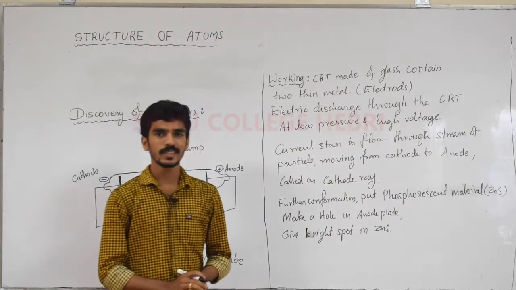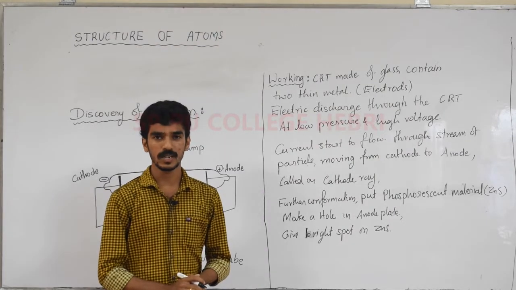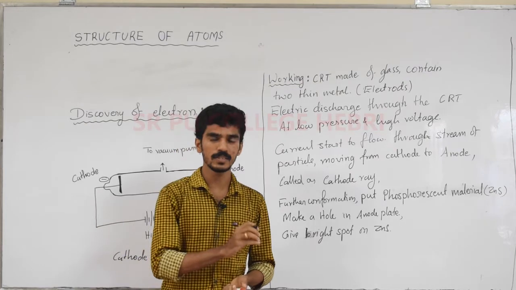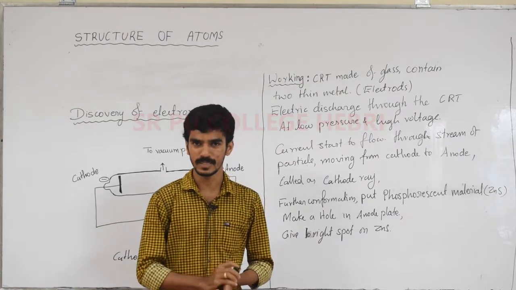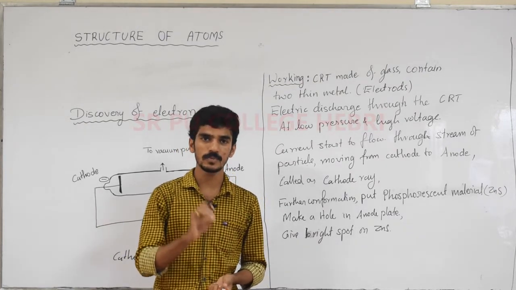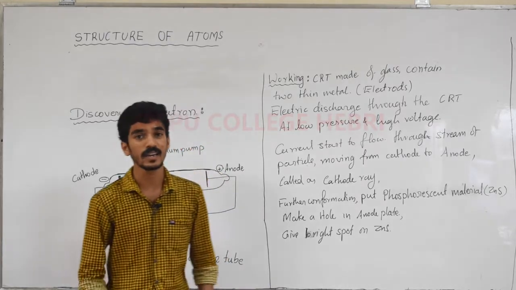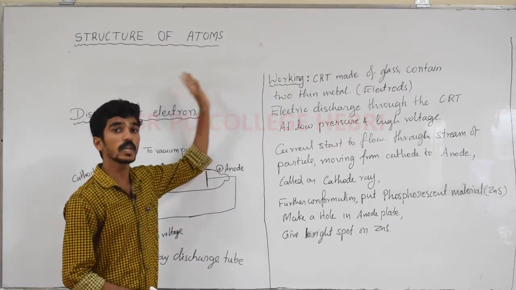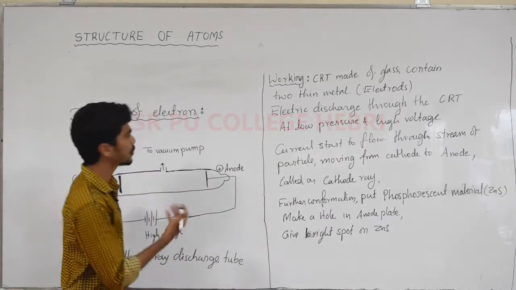Dear students, now we'll start with a new chapter. Before going to take this chapter, I'll take one concept I skipped in the previous chapter, the classification of elements. In that chapter, I skipped the concept of diagonal relationship. First I'll take that and then go for the new chapter. So what is the meaning of diagonal relationship?